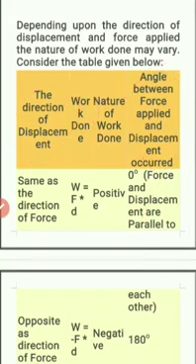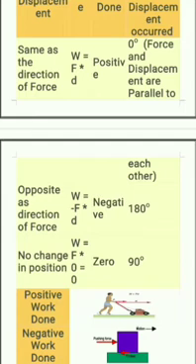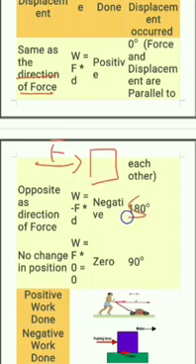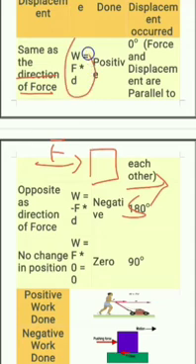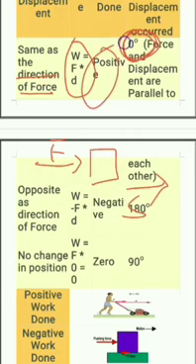When force and displacement are in the same direction, that means if I am applying a force on the object in this direction and displacement is also happening in this direction, the work done is said to be positive. So, the angle between force and displacement here comes out to be 0 degrees. Fine. Now let us discuss negative work done.